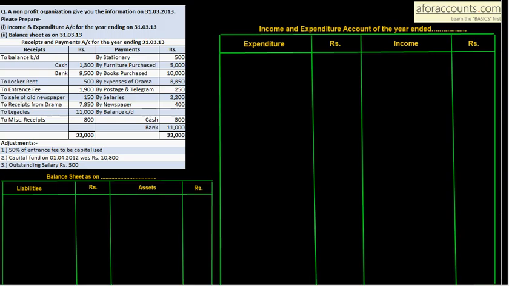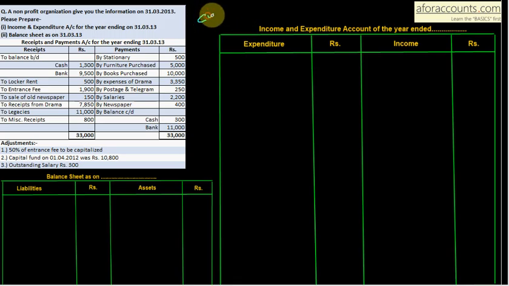Next question on not-for-profit organization. A non-profit organization gives you the information on 31/3/2013. Please prepare income and expenditure account for the year ended 31/3/2013 and balance sheet as on 31/3/2013. So first of all, write what is your current year.